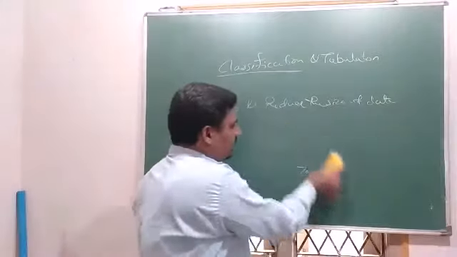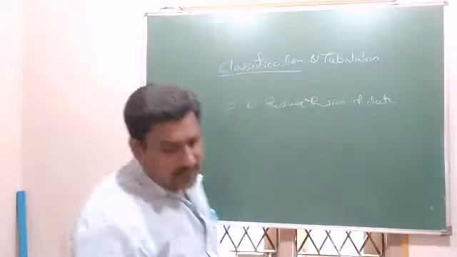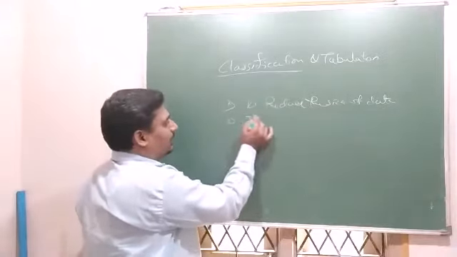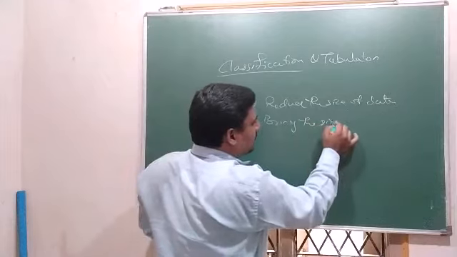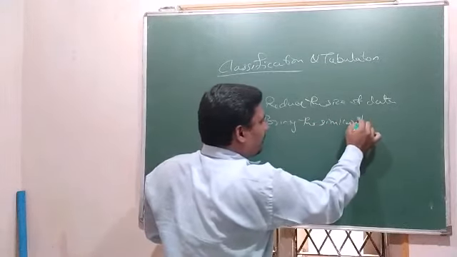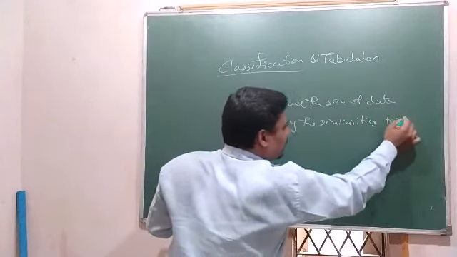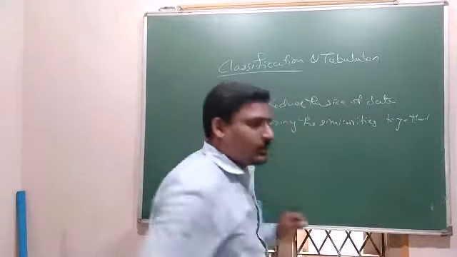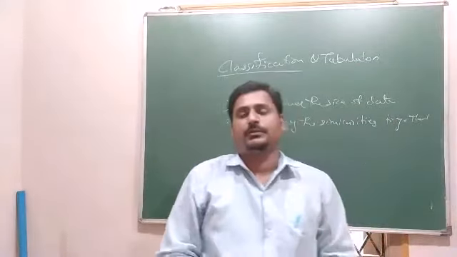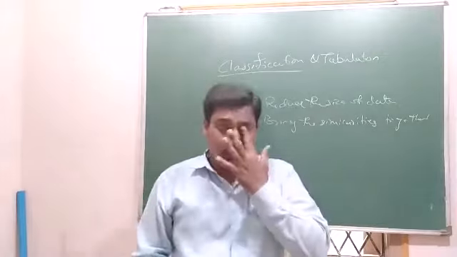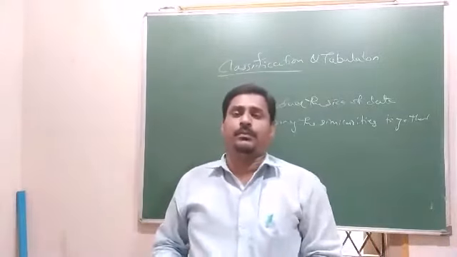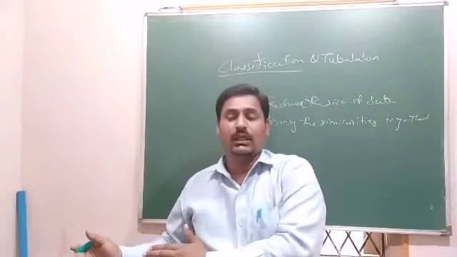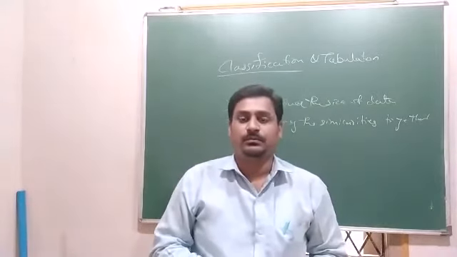And the second one is to bring the similarities together. For example, Kannada speaking people, whether they want to go for English medium.